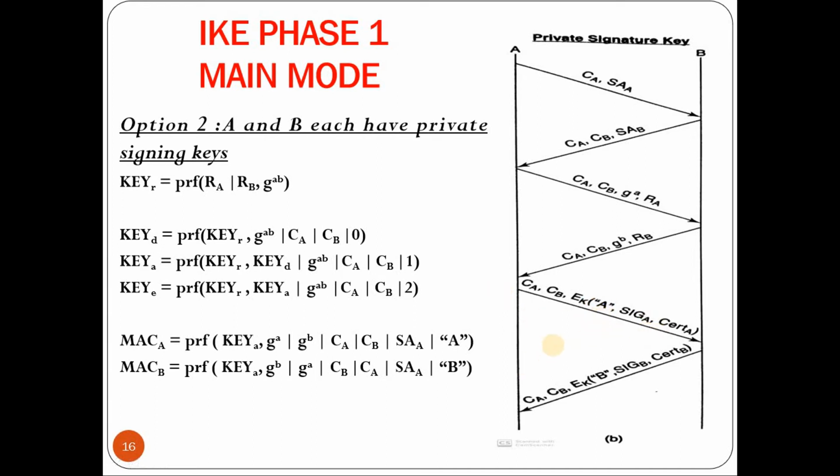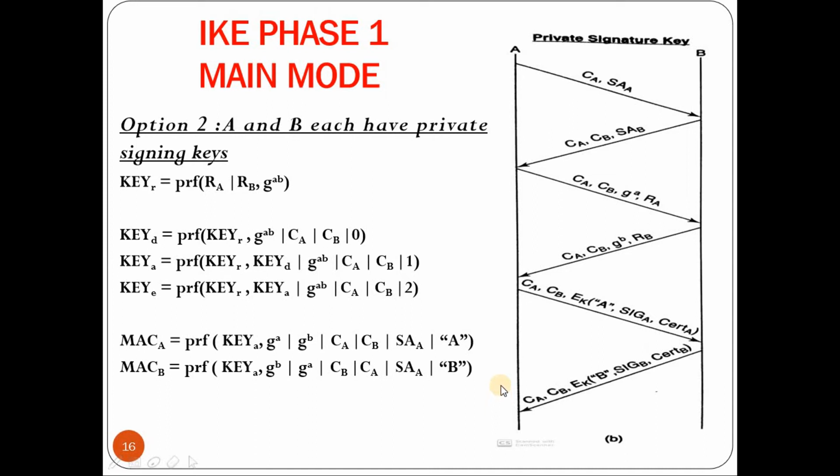Then next, in the sixth message, B will send the cookie of A and the cookie of B. Along with that, it places the identity of B, the signature of B and the certificate of B. This whole thing is encrypted using key E. On reception, A will decrypt the message, check the identity and the certificate also, and it will try to verify the signature. In order to verify the signature, it requires the public key of B, which is obtained from the certificate. It does the verification. Once the verification is done, if it is successful, then A has authenticated B.